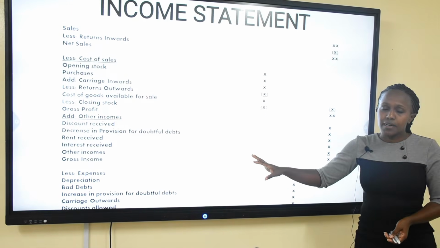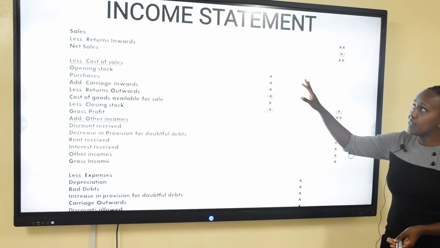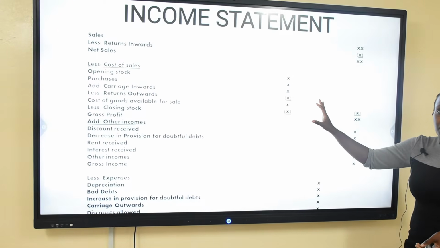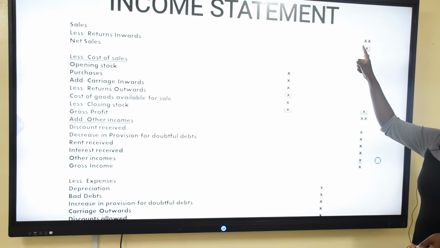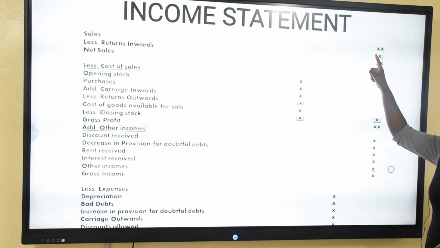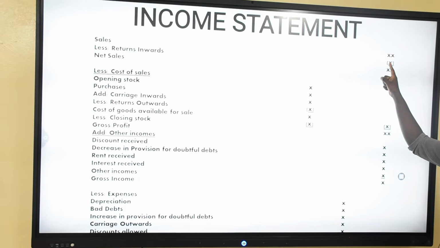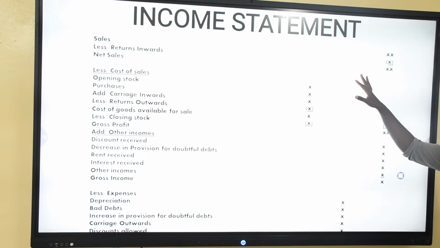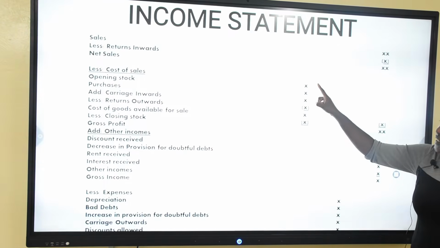Now, just a quick explanation. An income statement helps us to know whether we are making a profit or loss. So we begin with the amount of sales, how much was sold during the year. We less any returns, any sales that were returned by the customers, therefore getting the net sales. We subtract the cost of sales.